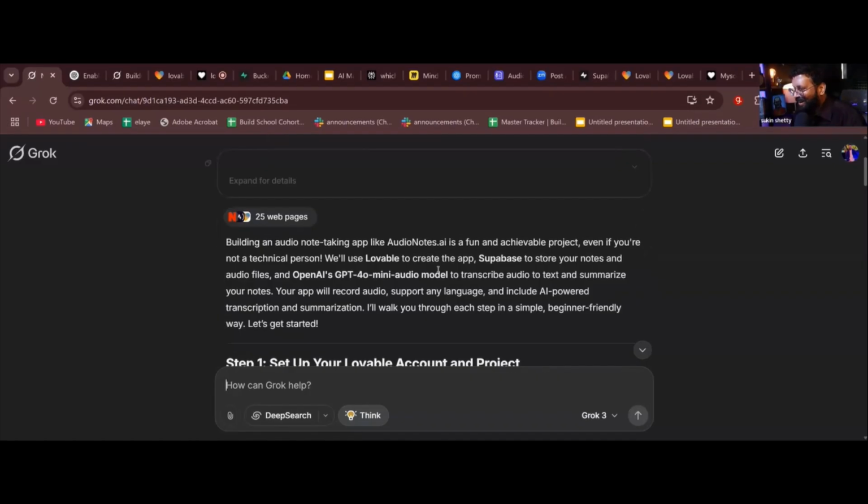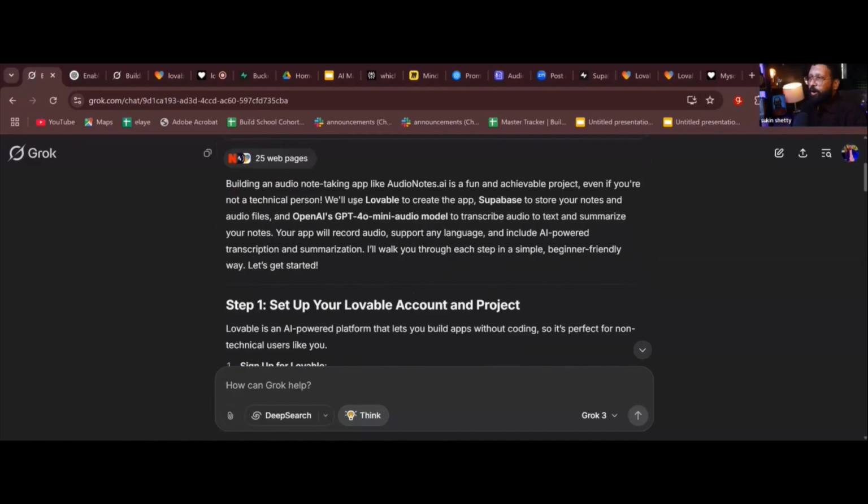Building an audio note taking app like Audio Notes is a fun and achievable project. Even if you are not a technical person, we'll use Lovable to create the app, Supabase to store your notes and audio files, and OpenAI's ChatGPT model to transcribe audio to text and summarize your notes. Your app will record audio, so it gives you everything. Now it gives me step-by-step instructions.